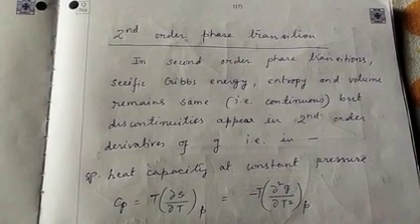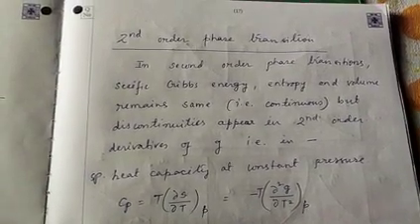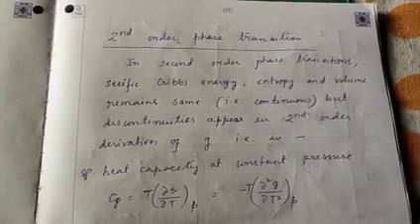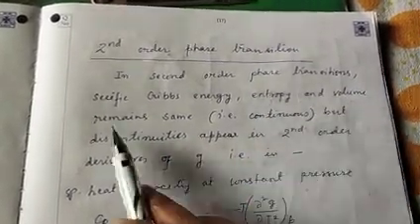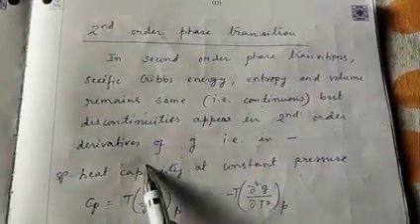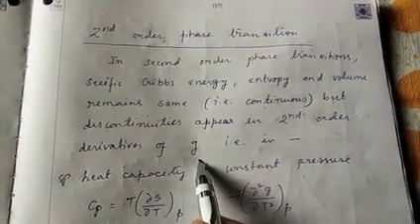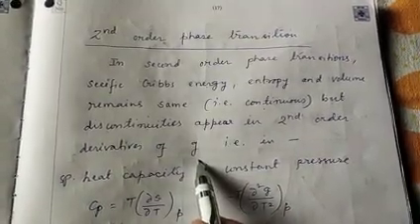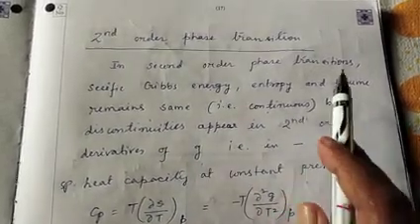But there is another kind of phase transition, which is second order phase transition, where along with temperature, pressure and Gibbs free energy, entropy and volume also remain the same, that is, they are continuous. But discontinuities appear in the second order derivative of G. In the first order phase transition, discontinuities occur in the first order derivative of G, which are entropy and volume.